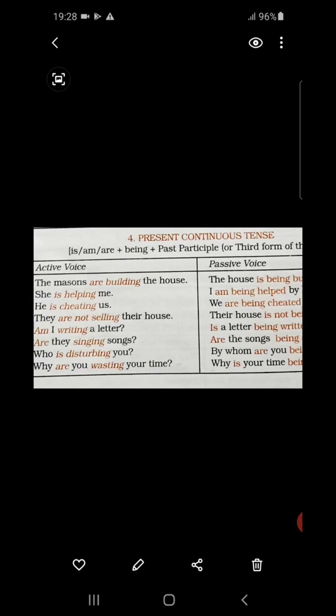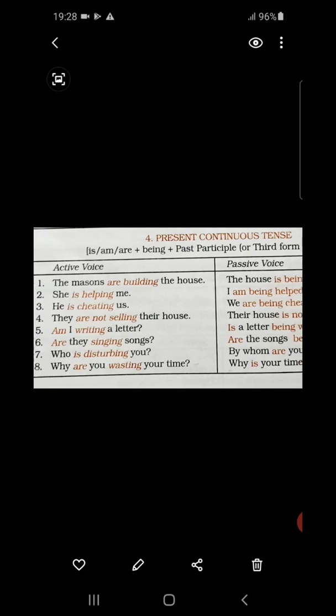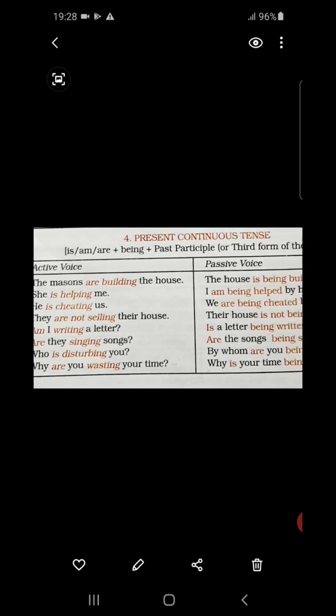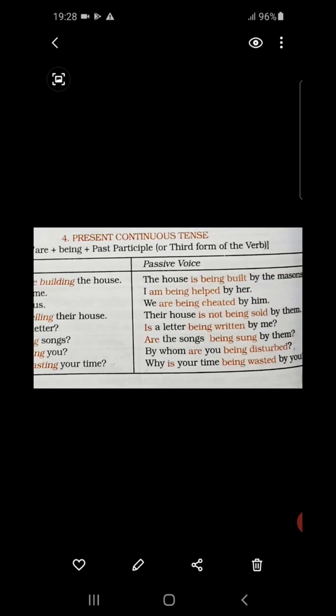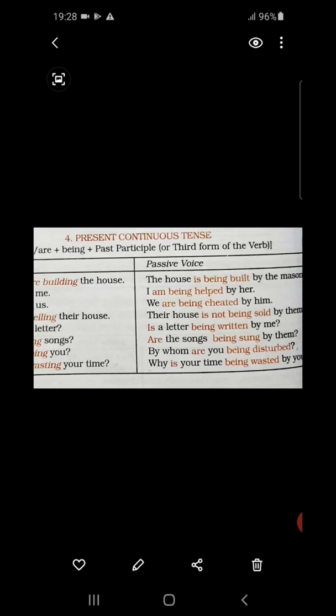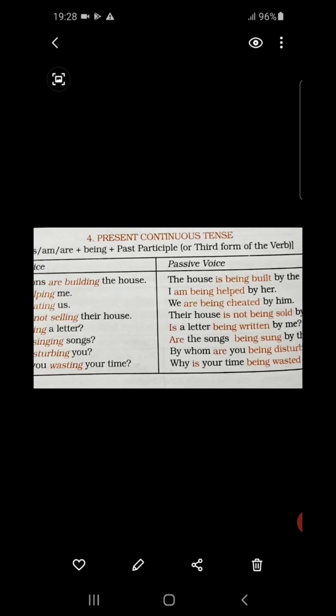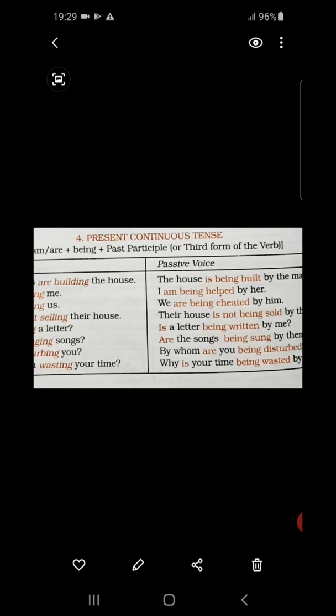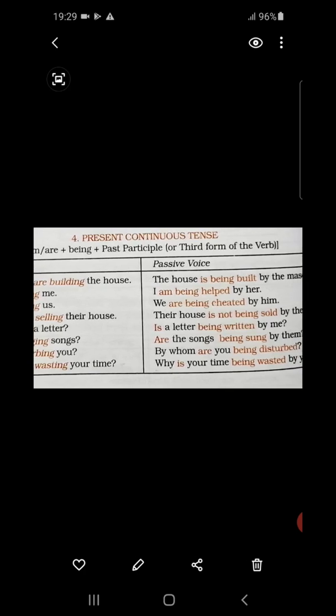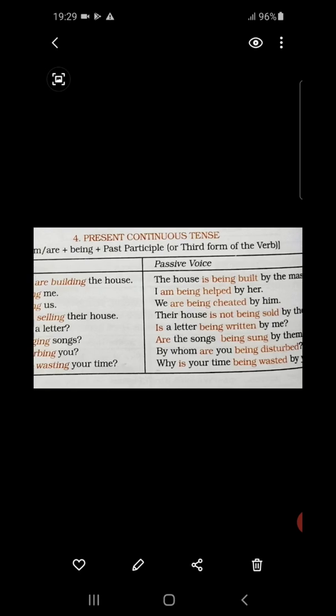So, in order to turn that sentence from active to passive according to the rule, we have to put over here is being built, since the house is singular in number. So, is then being according to the rule plus past participle form of the verb or the third form of the verb. As you can see above, it is given. So, build, built, built, built over here we have to put.